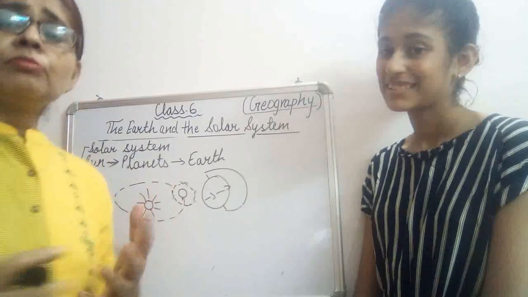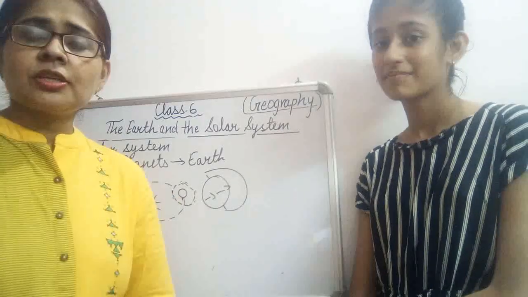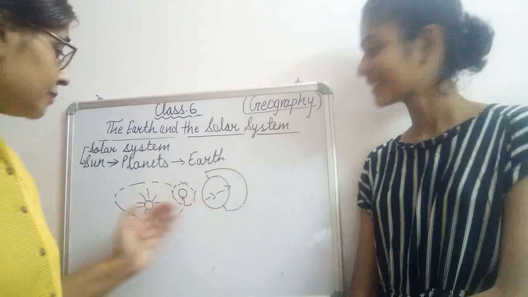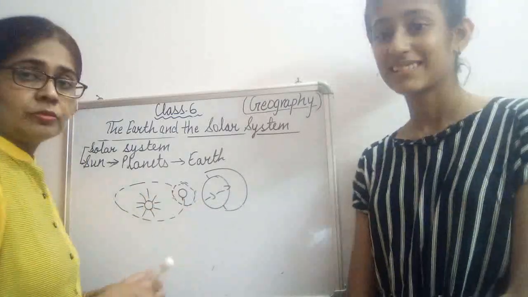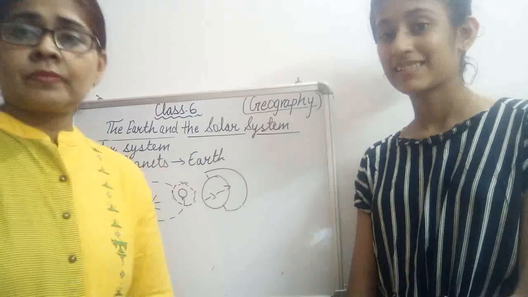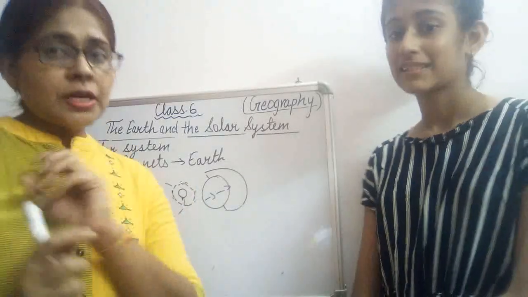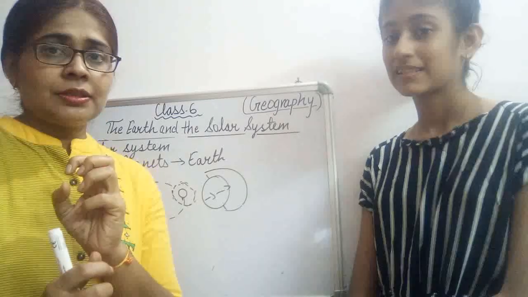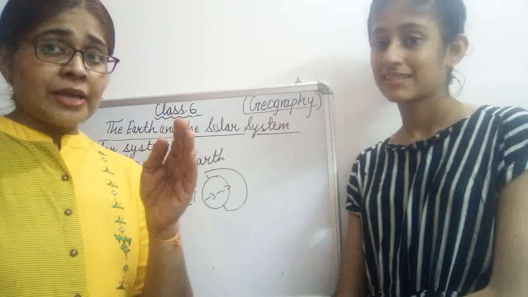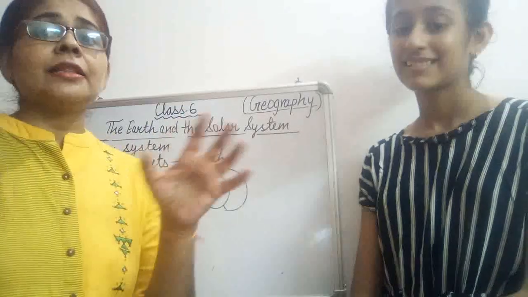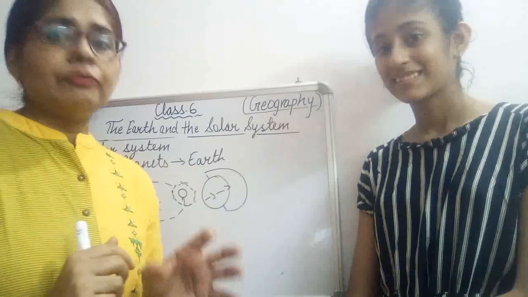Have you seen the moon looking different every time? Every fortnight it changes, because the part which is getting the reflection of sunlight on the moon, that we can see. And as it moves around the Earth, whichever part is visible, we count according to that. So that's why we have divided this into a duration of 14 or 15 days.